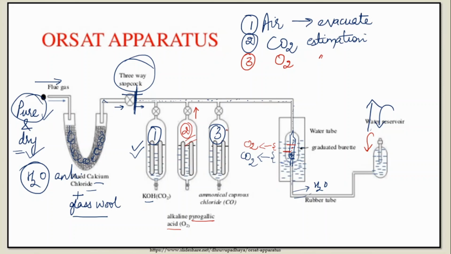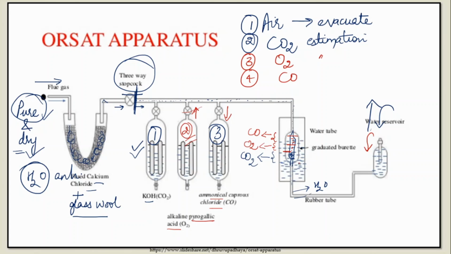And the same goes for the third container, that you close this door and you open this one. And now let the gas go in the third container. Here you have ammoniacal cuprous chloride solution, and that is going to give you the amount of CO present. So when you take it back, you'll realize that this much amount is raised, and whatever is raised is proportional to the amount of CO formed.